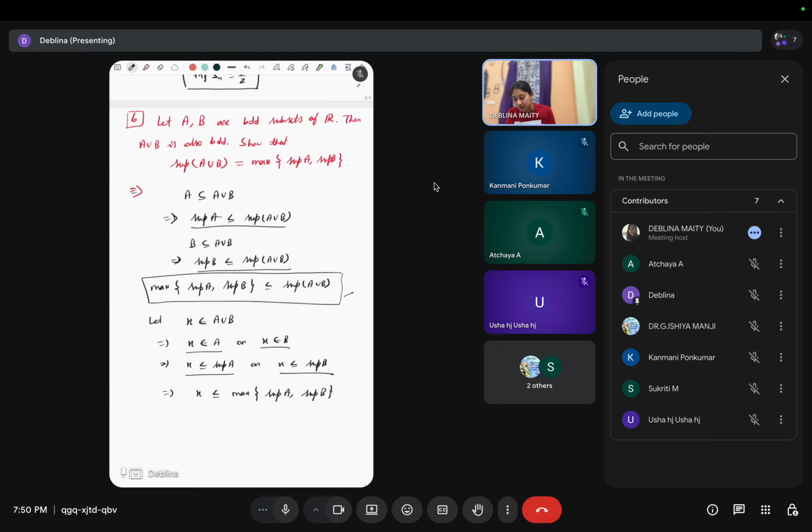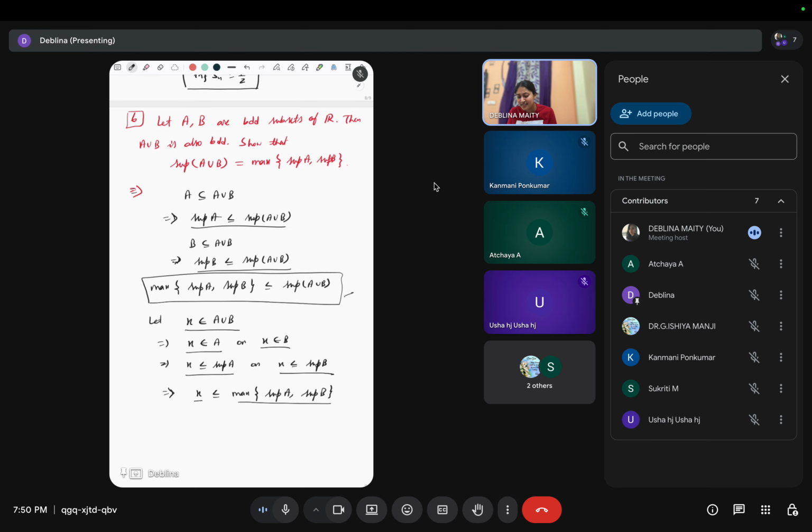Okay, so x is any number from A union B, and this x is less than or equal to the maximum of supremum of A and supremum of B. So this means this maximum of these two numbers is an upper bound of A union B, right?